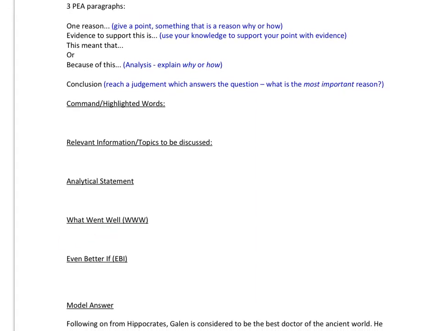Identify what went well in light of the feedback and what could be improved upon, even better if, in order to improve.